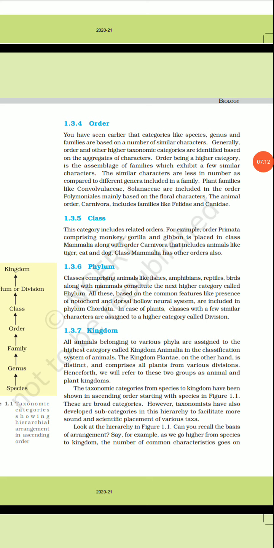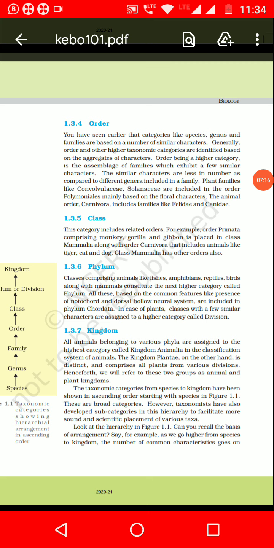Now various orders will be put together to form a class. The order Primata, which includes monkeys, gorillas, gibbons and all those, is placed under Mammalia along with the order Carnivora, like tiger, cats, dogs and all. So they belong to the class Mammalia.